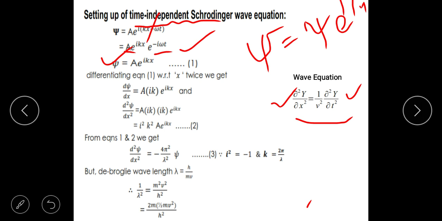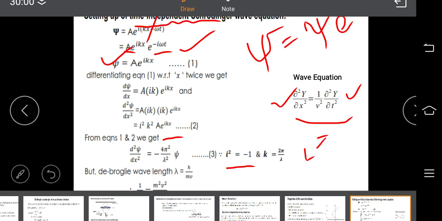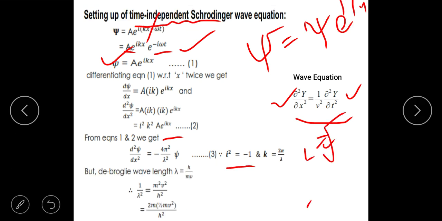What will be the second differentiation? d square small psi by dx square: you will get another i k if you differentiate it one more time. So i into i is i square, k into k is k square, A remains as it is, and e power i k x. This is the first one. Now what is i square? Remember this, i is equal to square root of minus 1. So i square is equal to minus 1.